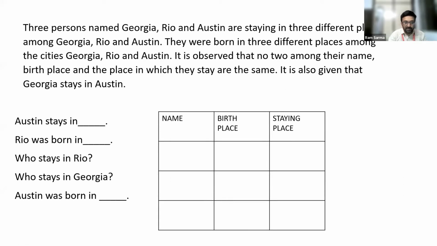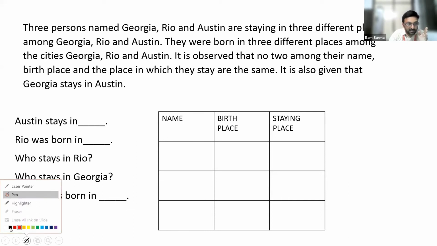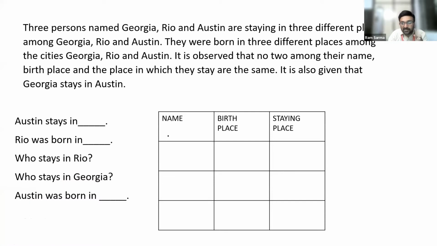I want you to prepare a table as shown on the screen. Let's see now. Let's work on this. Now, there are 3 persons. You are given the names of 3 persons. If you can look at it, the name of the person is same as their birthplace, and the birthplace is same as the place where they stay. Clear? So we have to do with those 3 things now: name, birthplace, and staying place. Let's see how to solve this one now.